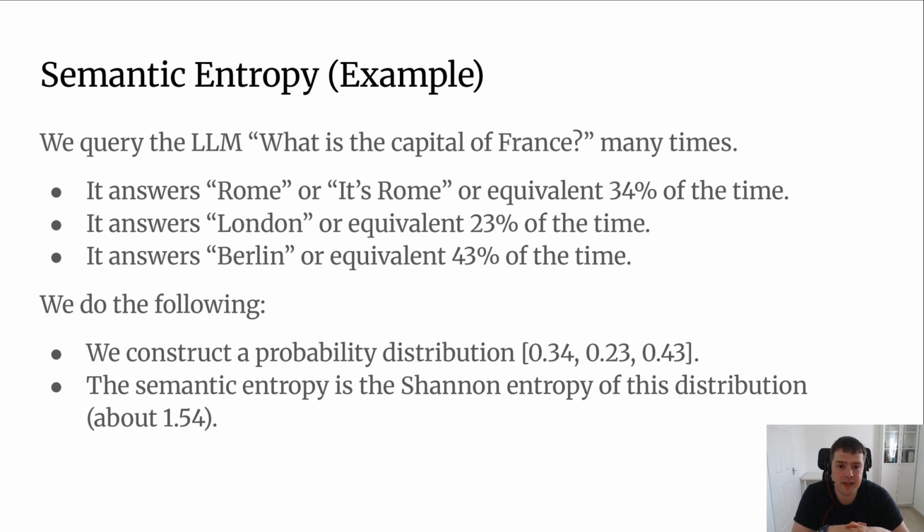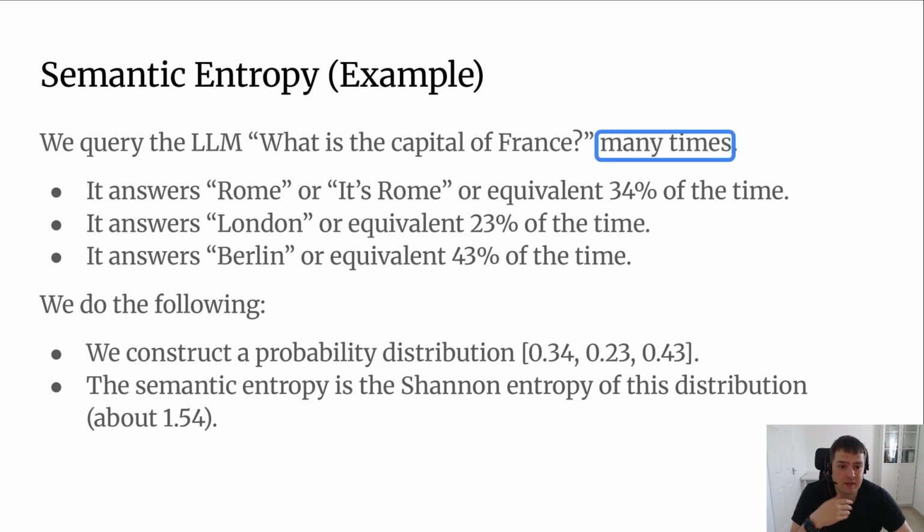So let's say we query the LLM, what is the capital of France, many times. So the prompt is, what is the capital of France? And now it answers Rome or something equivalent 34% of the time. It answers London or equivalent 23% of the time. And it answers Berlin or equivalent 43% of the time. So now we construct a probability distribution from these percentages. And the semantic entropy is the Shannon entropy of this distribution, which in this example works out to be more than one actually. So it's obvious it hallucinates. In many practical examples, it will be far less obvious, but we will later see that the method still works.